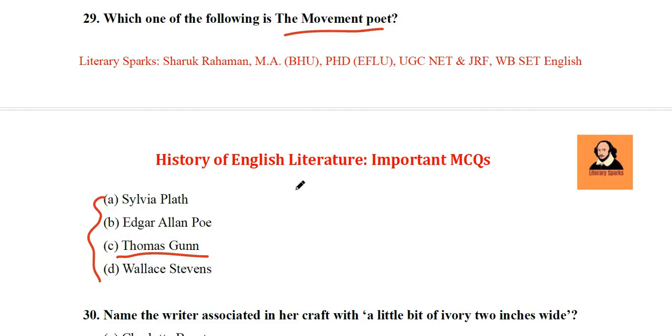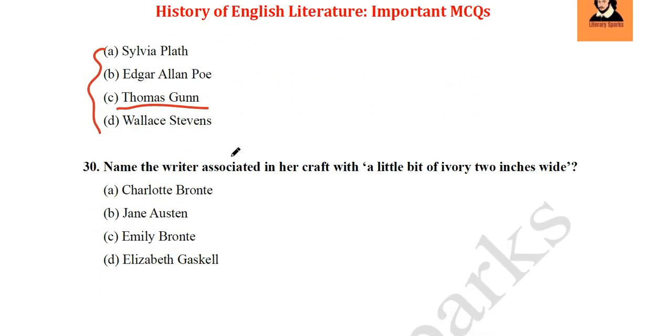Remember each and every member of a particular literary group or club. So the next question we have: name the writer associated in her craft with a little bit of ivory 2 inches wide. This is a famous line which is used in literary criticism often. So who is the writer who is associated with this line? Charlotte Bronte, Jane Austen, Emily Bronte, Elizabeth Gaskell. Friends, its answer is Jane Austen.